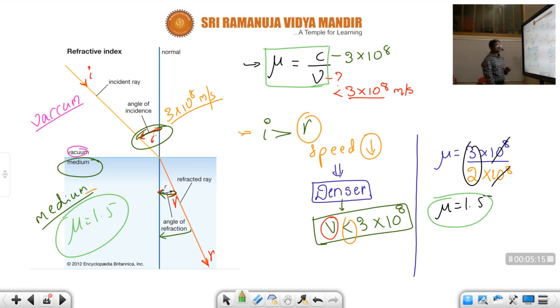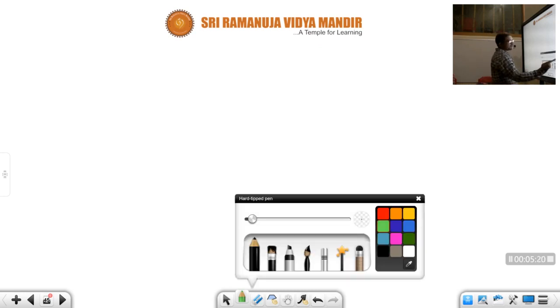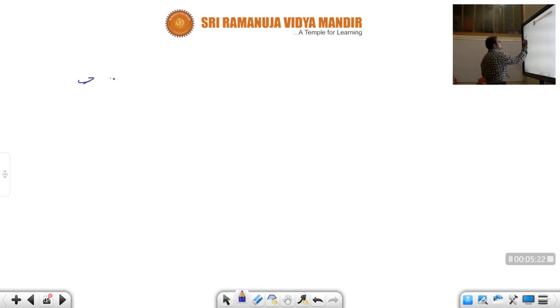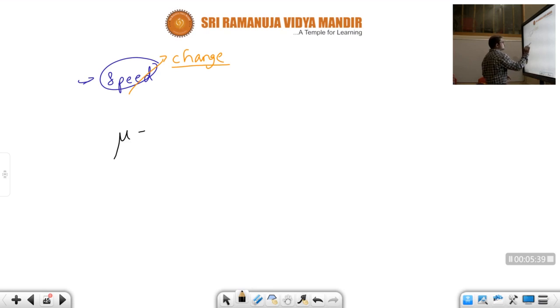Okay, children, how do we calculate? First thing, we should always remember, children, we will discuss refractive index whenever there is change in speed of light. Speed should change. Okay, children, speed should change. Okay, suppose let us consider, children, the light is entering into the vacuum. What is the refractive index formula, children?